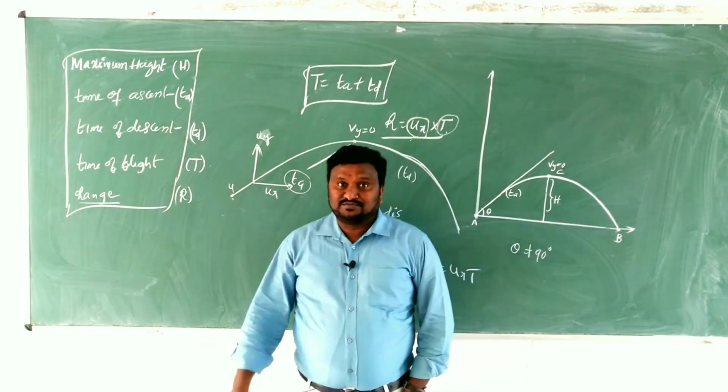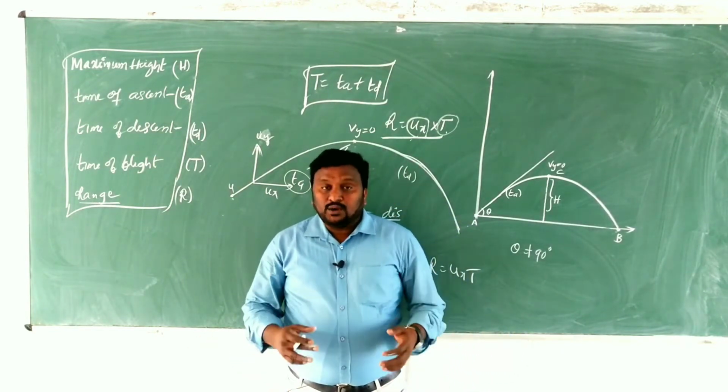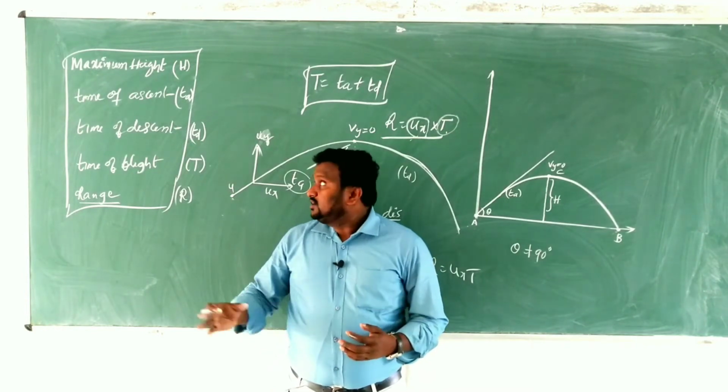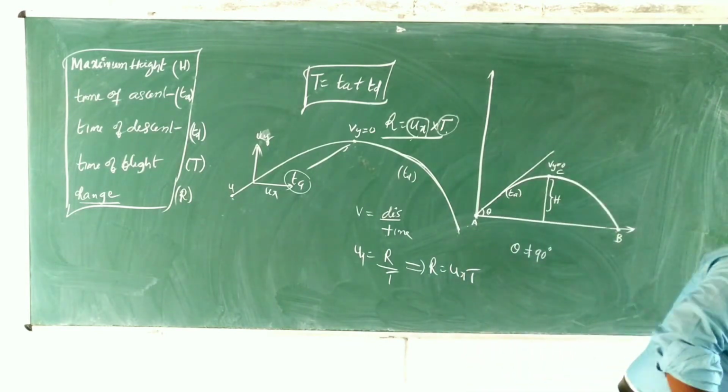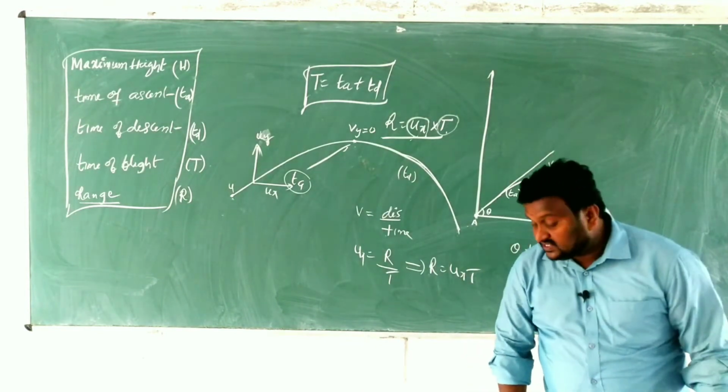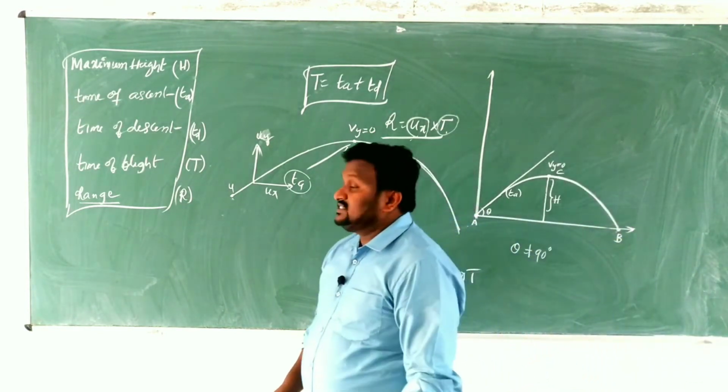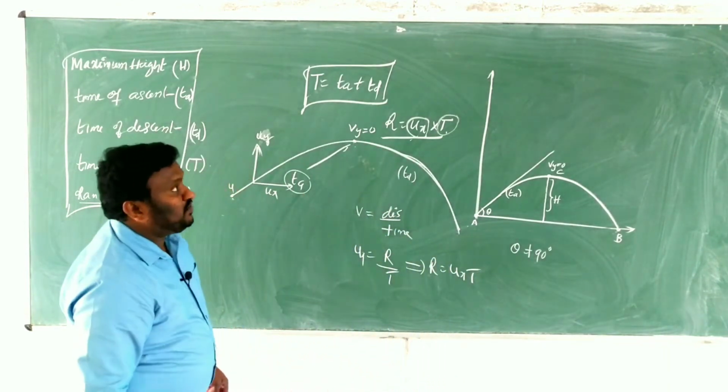and range. Okay, children, now we are going to derive the equations for the same things: for maximum height, for time of ascent, for time of descent, for time of flight, and for range.